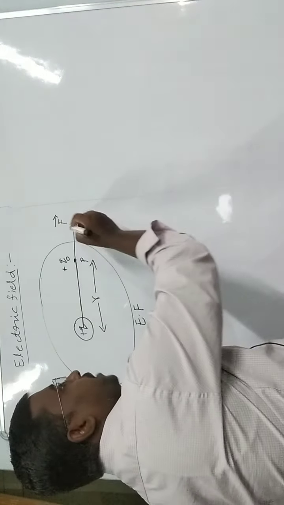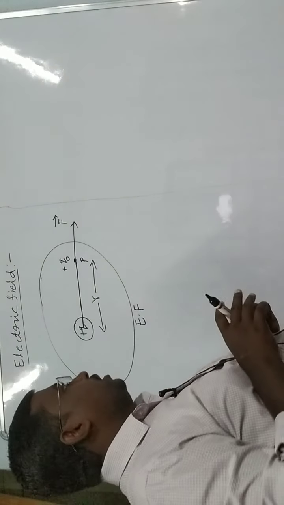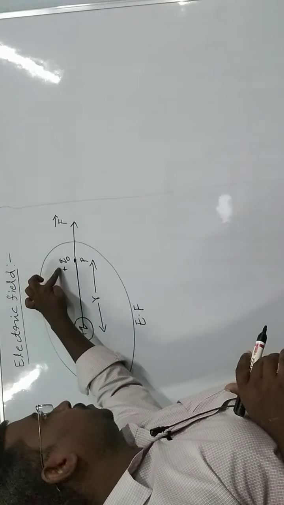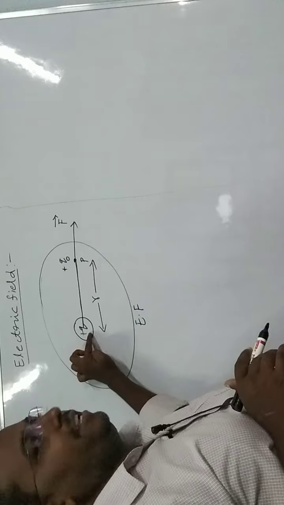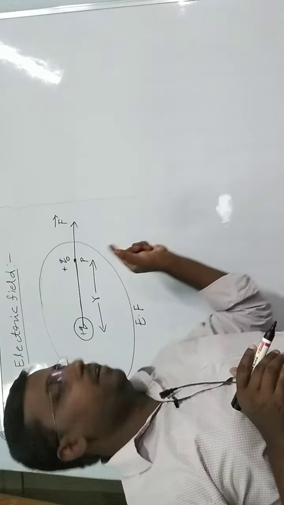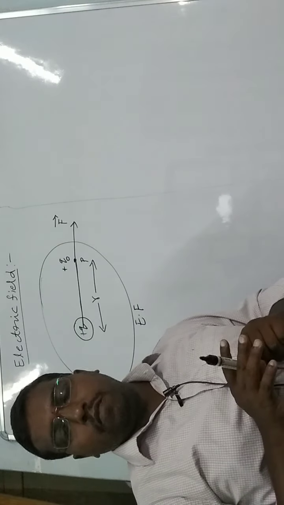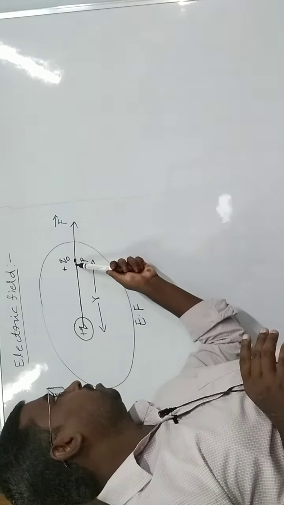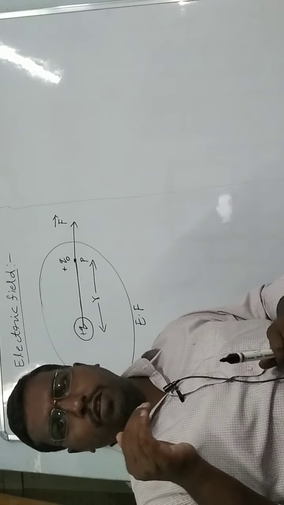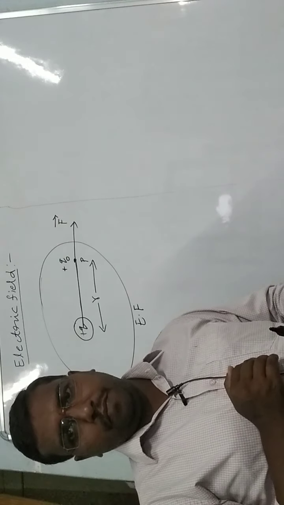This is the electrostatic force F direction. Now the force acting on a unit positive charge due to this main charge is called the intensity of the electric field at this point P. That is, we say simply how much force acts at that point P.